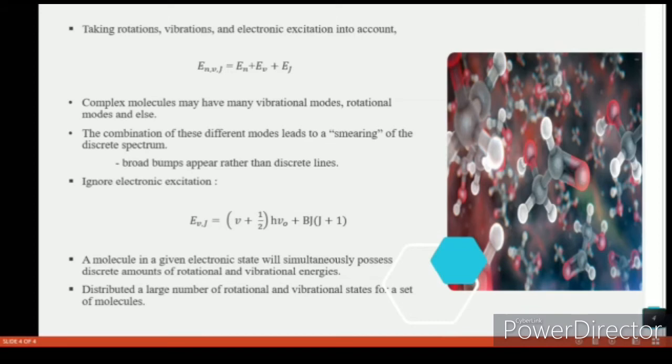Basically, a molecule in a given electronic state will simultaneously possess discrete amounts of rotational and vibrational energy, which are distributed over a large number of rotational and vibrational energy states for a set of molecules. A change in electronic state with an electronic transition will be followed by changes in both rotational and vibrational energy according to the proper selection rules.